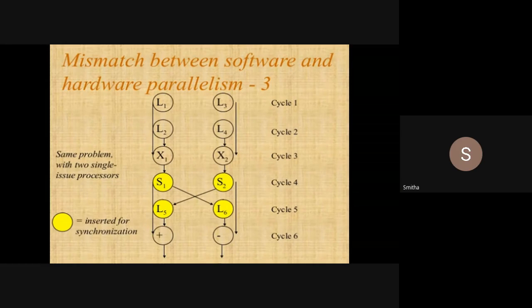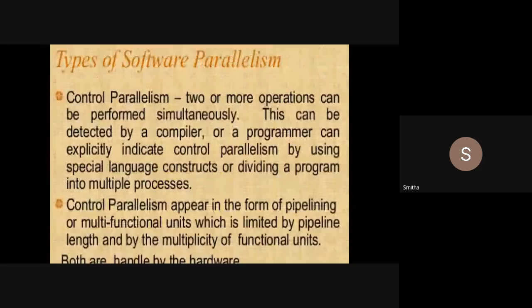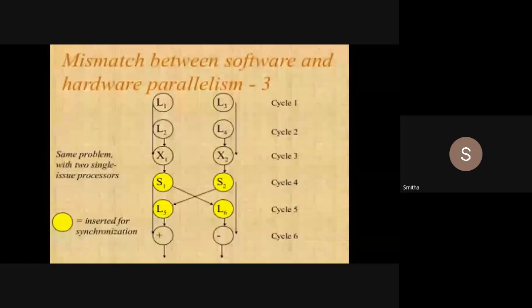I hope this concept is clear for you. Is there any doubt, students? No, ma'am. So in today's class we have seen what hardware parallelism is and what software parallelism is.